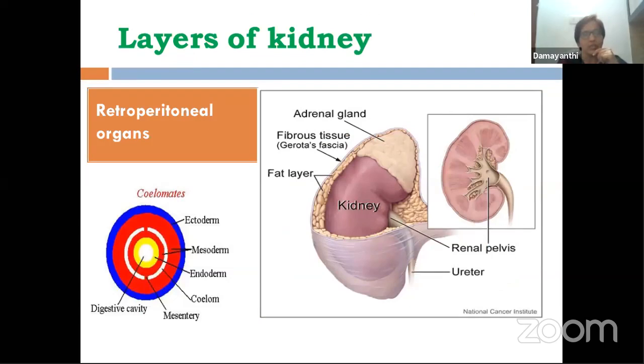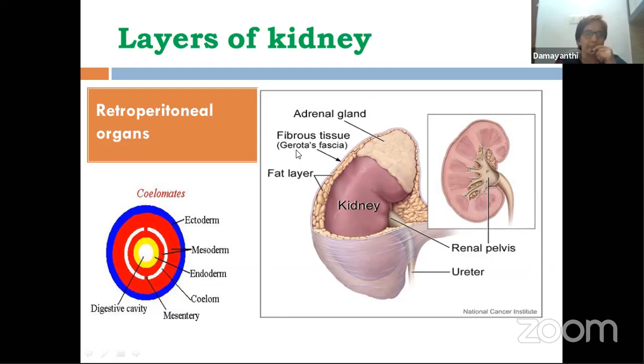What about the layers of kidney? Kidney is covered by a fibrous tissue. We call it fibrous capsule. It is mentioned in our textbook as fibrous capsule, friends. But then we find that this is made up of 3 layers.